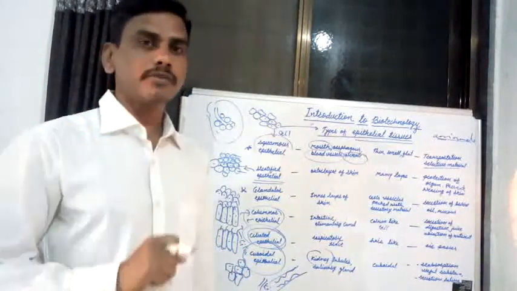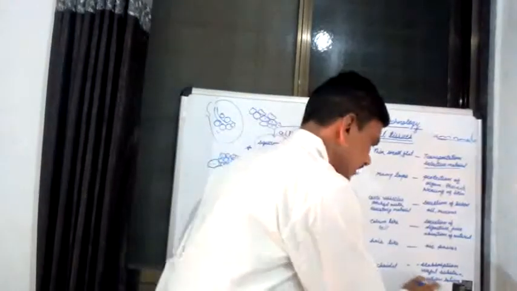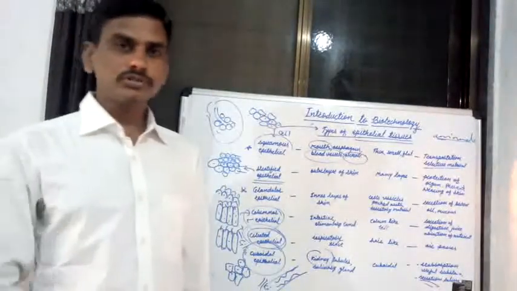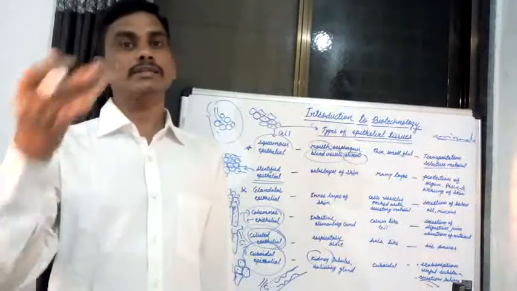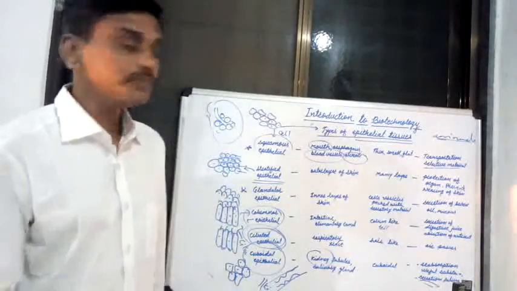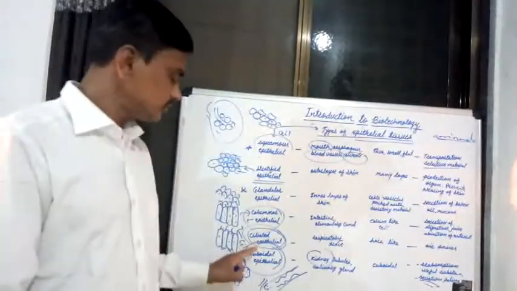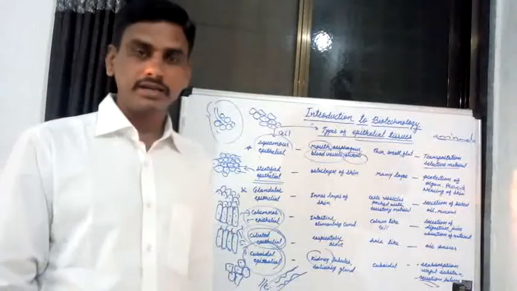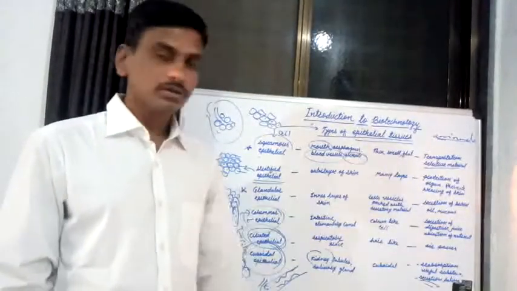The second function of cuboidal epithelial tissue is secretion of saliva. The salivary gland present in our mouth secretes saliva due to the presence of cuboidal epithelial tissue. Now these are the functions of cuboidal epithelial tissue. These are known as the different types of epithelial tissue.